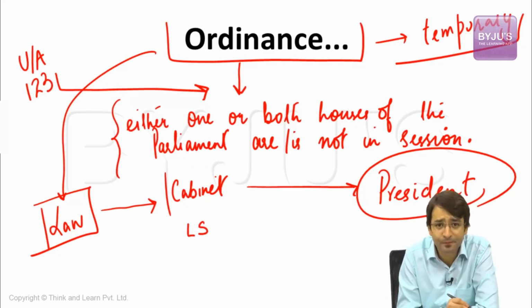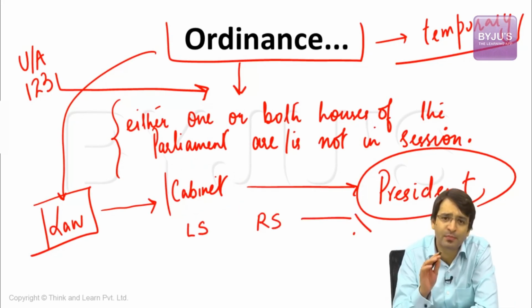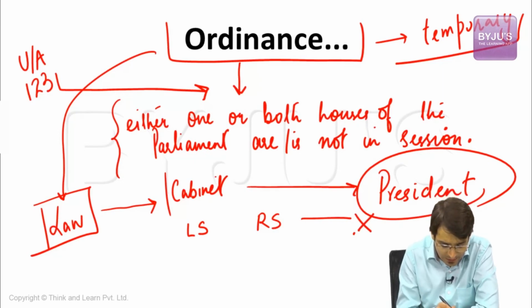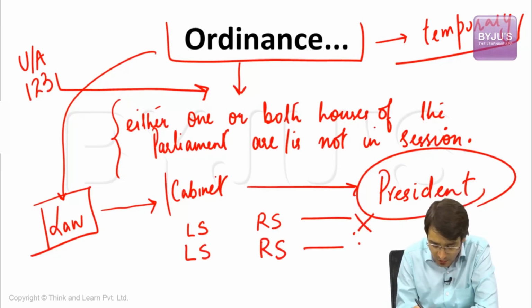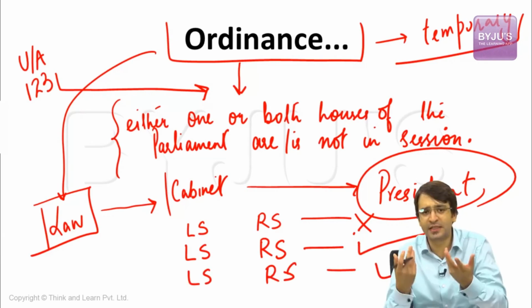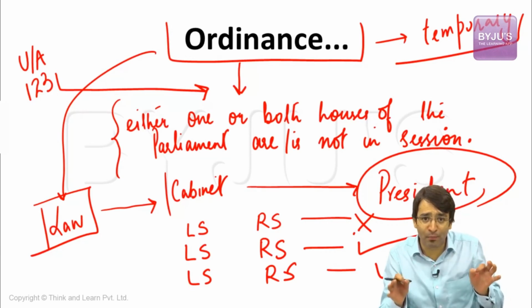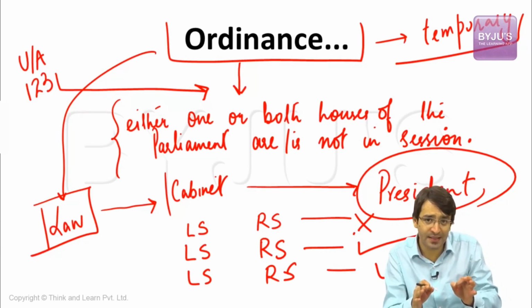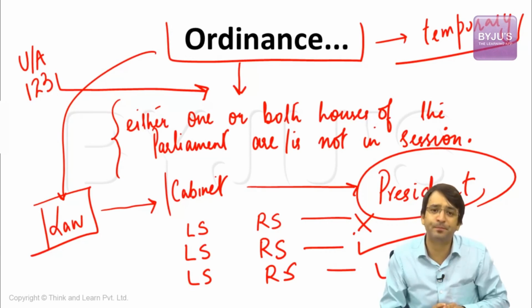If Lok Sabha is in session, Rajya Sabha is in session, ordinance cannot be promulgated. If Lok Sabha is in session, Rajya Sabha is not in session, ordinance can be promulgated. If neither Lok Sabha nor Rajya Sabha is in session, even then ordinance can be promulgated. That means either one or both houses of the parliament should not be in session, and the president can promulgate an ordinance to this effect. That's condition number one.